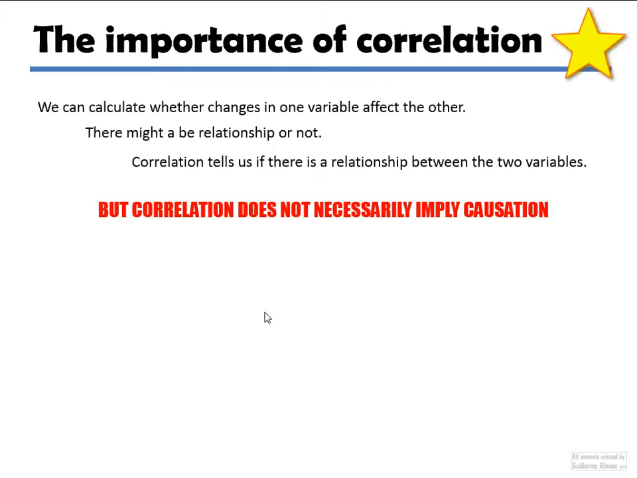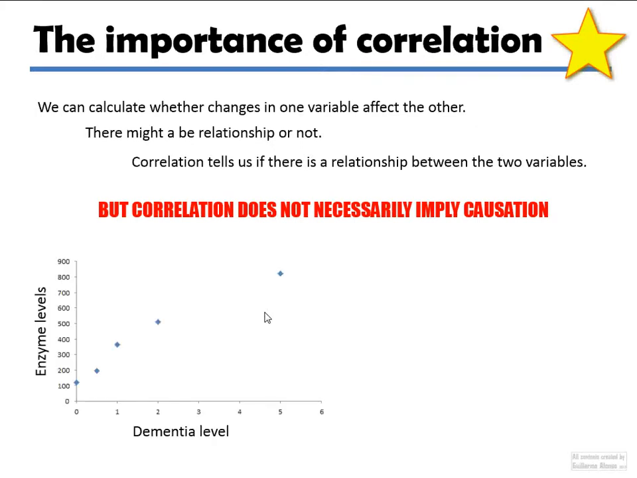It's a very common mistake to make. It's not going to do that for us. Think about this one here. The enzyme levels and the dementia level. Remember, there was a strong positive linear correlation. But here's a question. Is it that if you have dementia, this enzyme kicks in and you have high levels of the enzyme because you have dementia? Or is it the other way around? Is it the high levels of the enzyme that cause dementia?